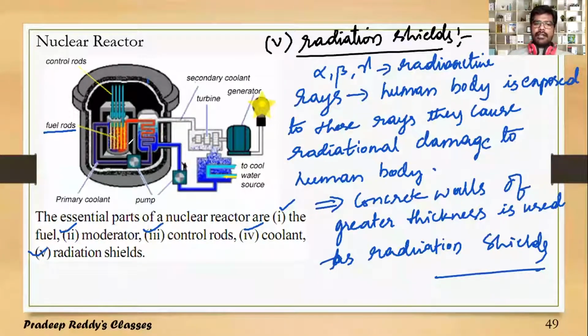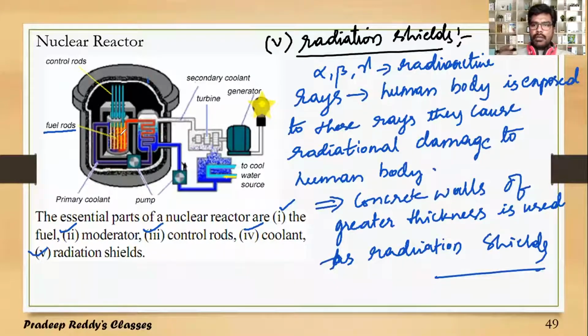Those fuel rods are slightly heated. As a result, they start the nuclear fission process, and there will be a moderator here, and that moderator will slow down fast moving neutrons, and the rate of reaction keeps increasing.